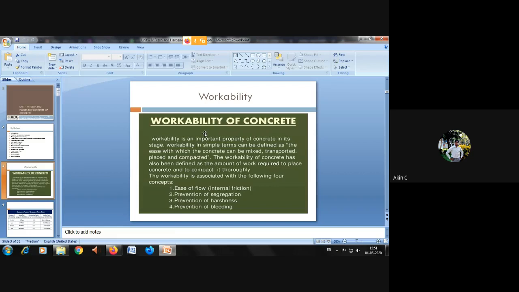We have seen what is known as workability. Say, for example, at 10 o'clock in the morning you are making some concrete mix, and you come back at 12 o'clock. For 2 hours, it has not settled. That is known as workability. At any time, the concrete can be used for construction purposes. Workability is an important property of concrete in its fresh stage. In simple terms, workability is defined as the ease with which concrete can be mixed, transported, placed and compacted at any time.